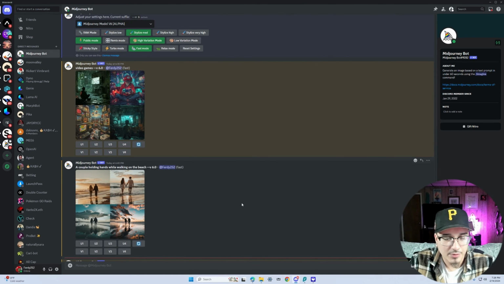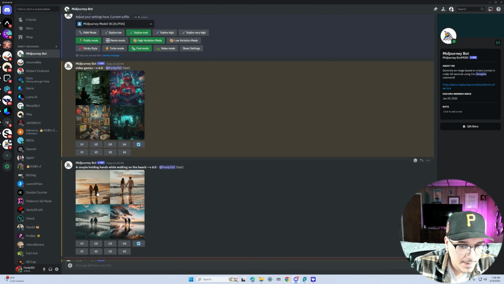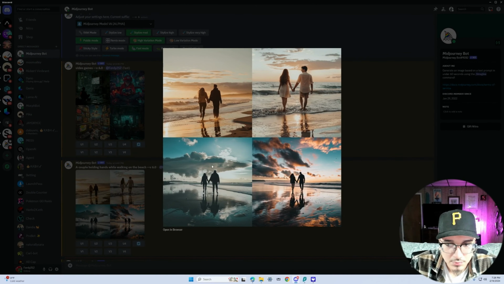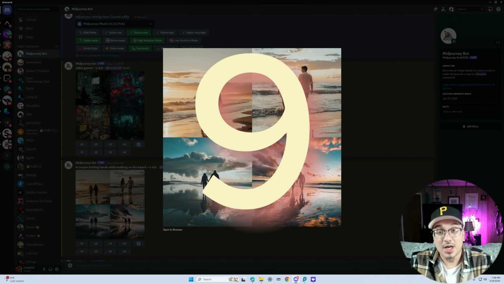So to start off, we're going to be here in Midjourney, and this is what it gave us when I gave it the prompt. I would say it gave us some really solid images. I couldn't tell that these images were AI generated, maybe besides this one down here. But this one, and this one all look realistic to me. So I'd have to give Midjourney a 9 for this one.